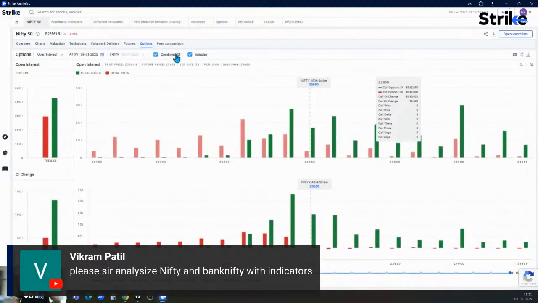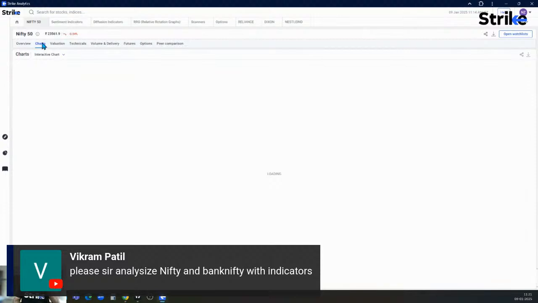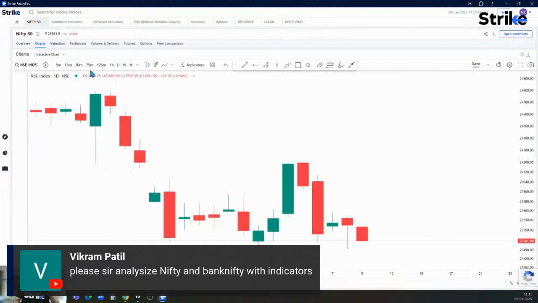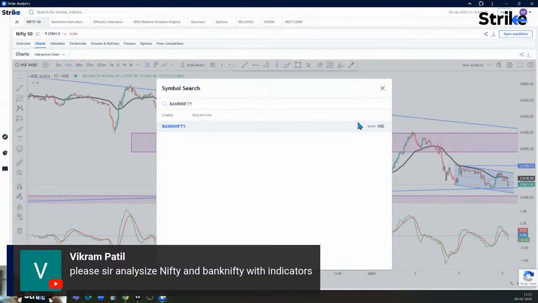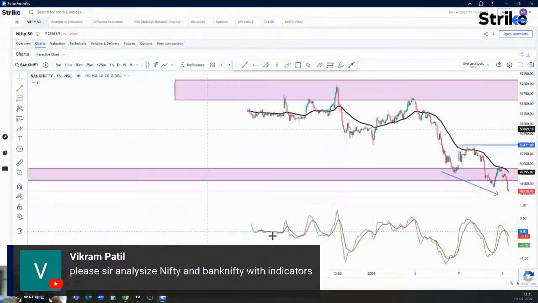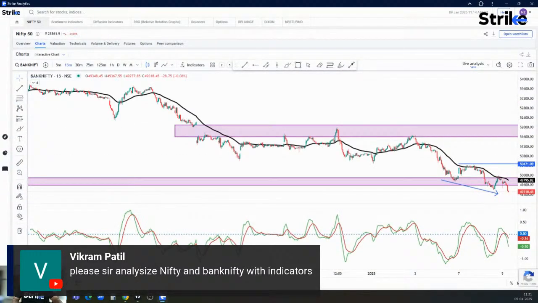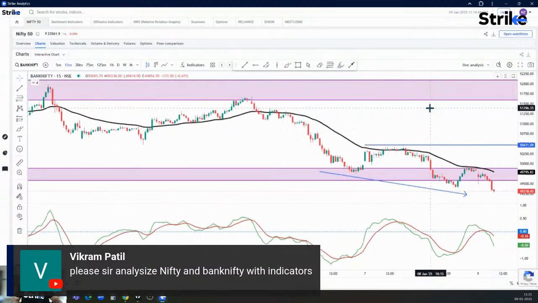So we'll go back over here. Let's go to the chart section, and let me pull up Bank Nifty. Okay, Shrikant, we'll look at Britannia as well. So this was the Bank Nifty 15-minute chart.